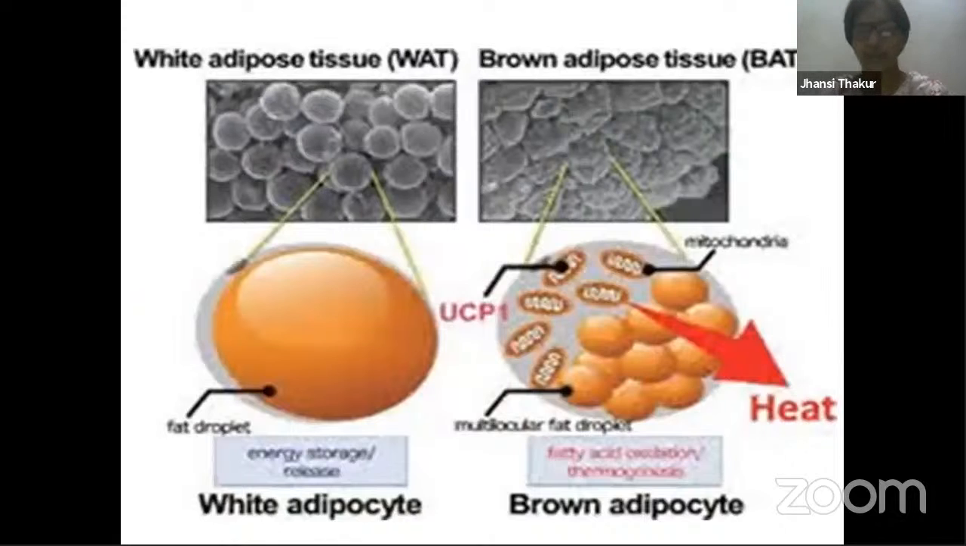We have two types of adipose tissue. One is white adipose tissue. The other one is brown adipose tissue. Where is white adipose tissue found? White adipose tissue is found in adults, in human beings. Whereas brown adipose tissue is found in infants and fetuses, growing embryos. So one difference we have learned: white adipose tissue is found in adults, whereas brown adipose tissue is found in fetuses or embryos, the small babies, right?